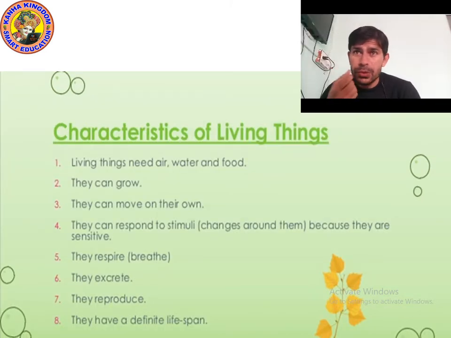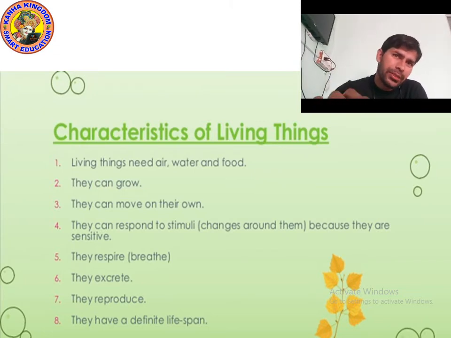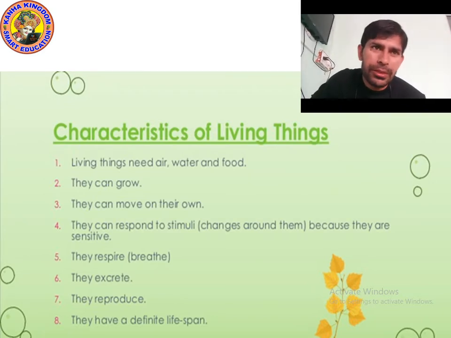Okay, kids. So, characteristics of living things. I have written the characteristics of living things. You will tell me the characteristic just opposite of it. Okay. So as you can see, characteristics of living things.